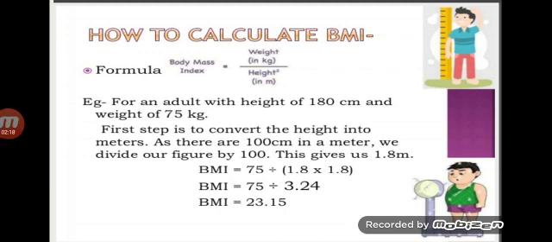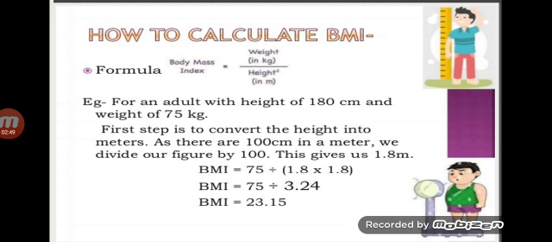You can see the formula. It is there on your screen. And this is how you can take out the BMI. Here one example is given. An adult with height of 180 centimeters and weight of 75 kg. Now here what do we have to do? First we have to convert the height into meters.